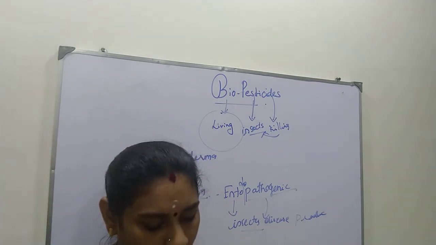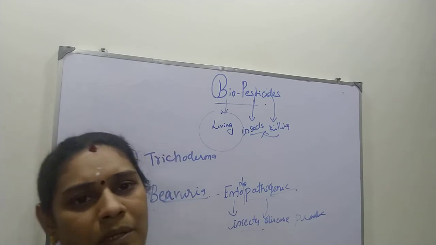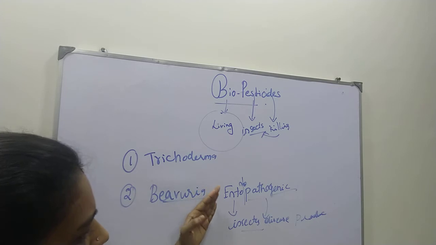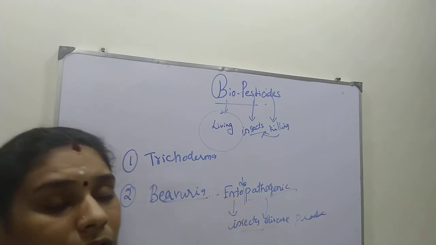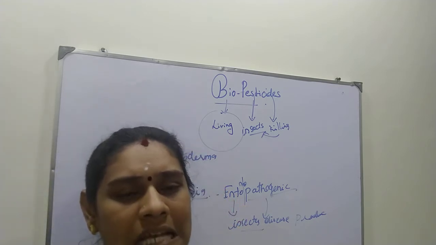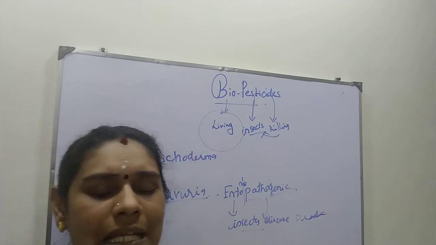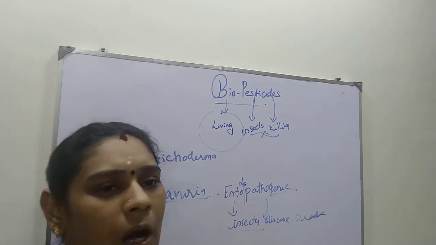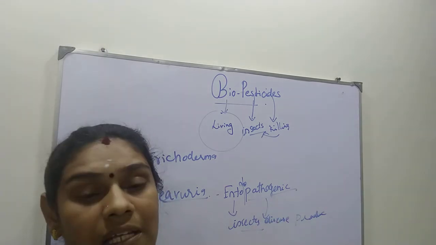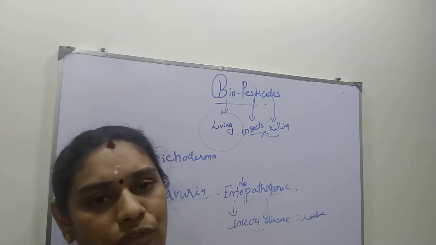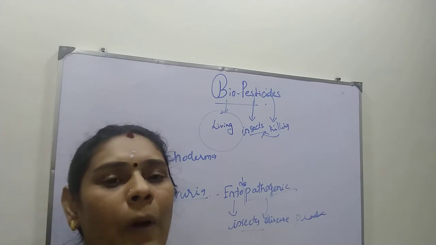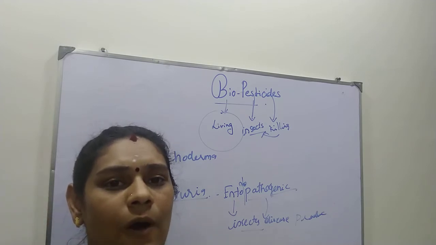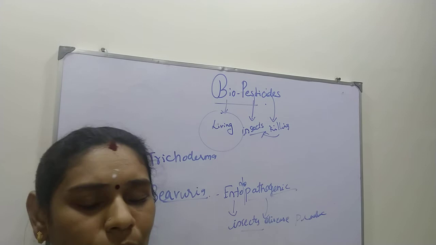Okay, and the main importance of this Beauveria is that it kills many arthropods. What are arthropods? Invertebrates, like many insects, come under that. They get destroyed by this Beauveria, and it kills the insects by causing the white muscardine disease. What is this? White muscardine disease. It is also seen in silkworms, so that it is killing them.